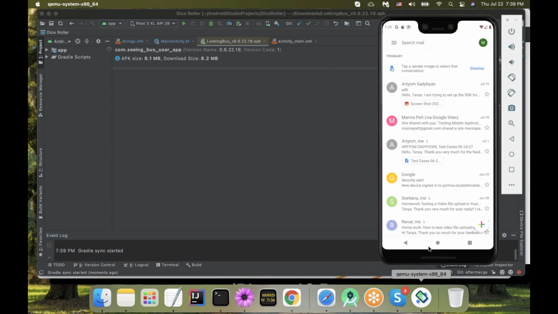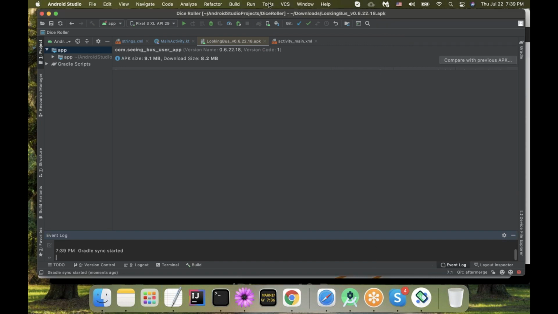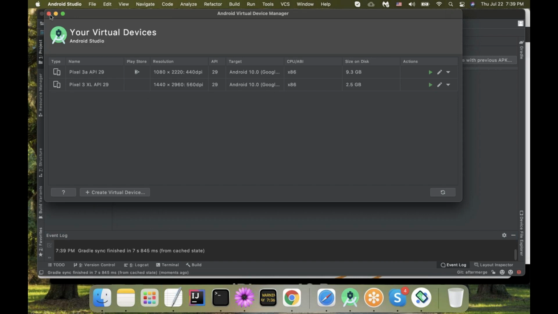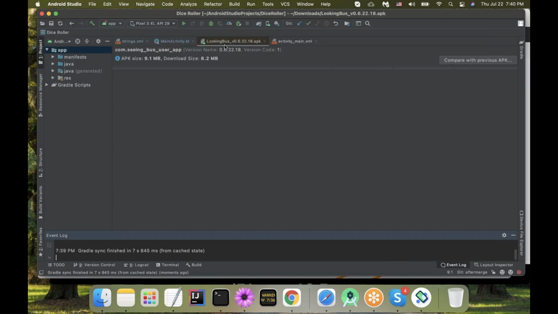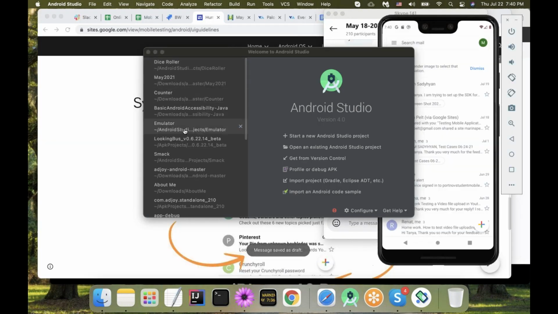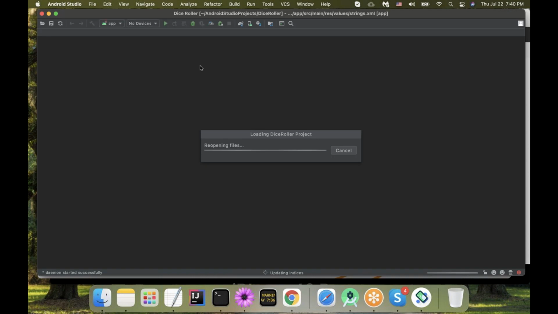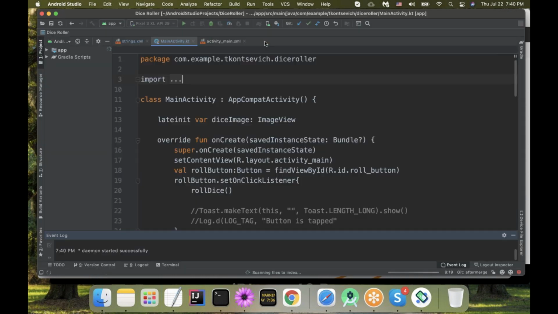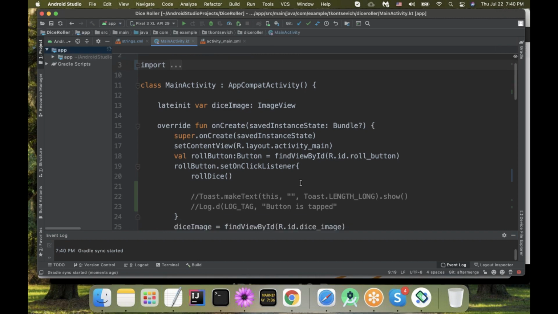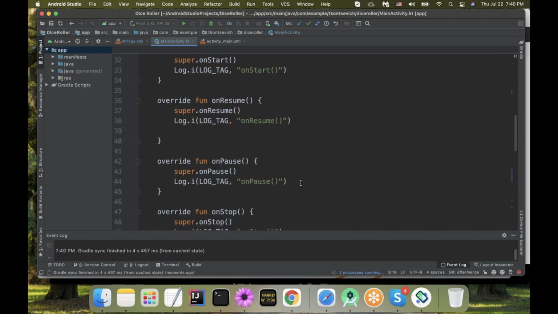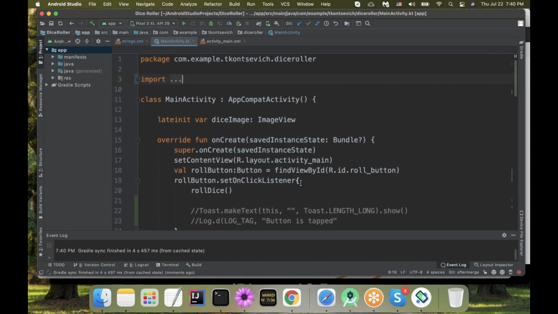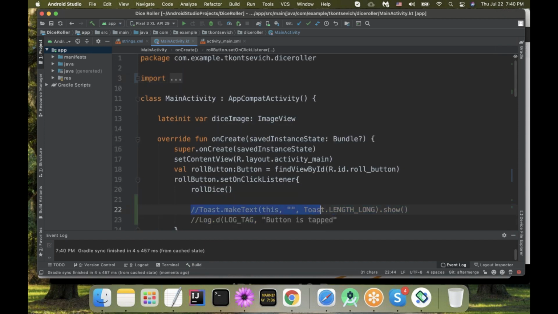Really, don't pay attention to the code. It's really one screen, nothing much. I'm going to delete this for now.